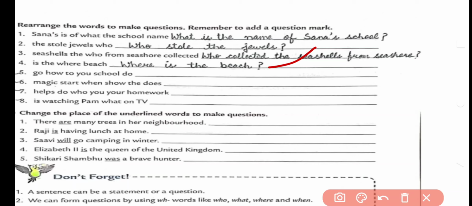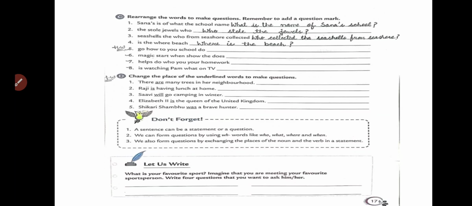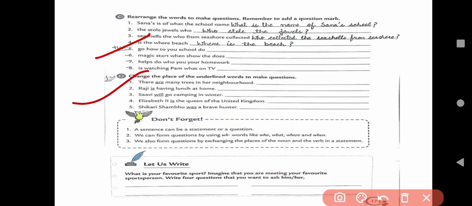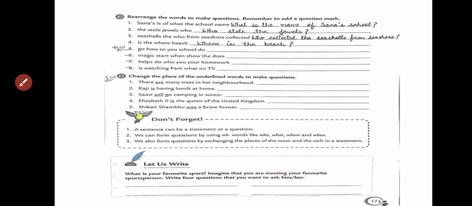So, students, the rest of the sentences you will do yourself. Okay, it will be your homework. So, it's enough for today. Have a nice day.